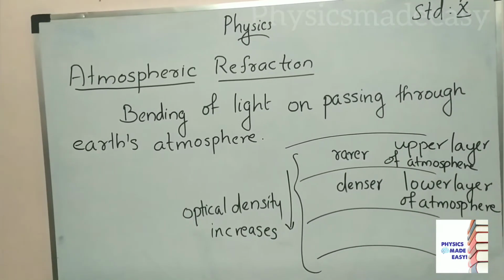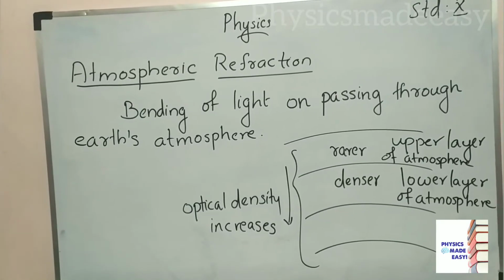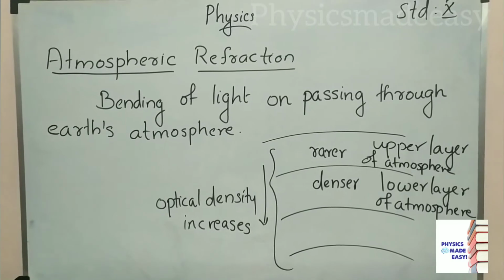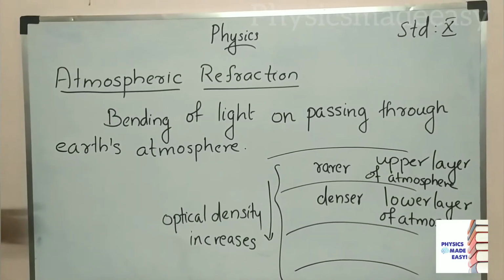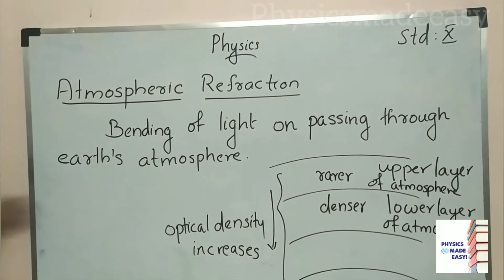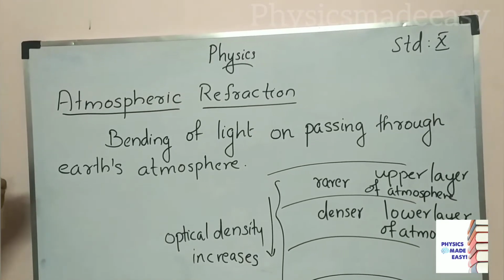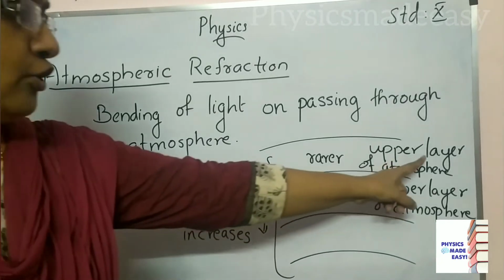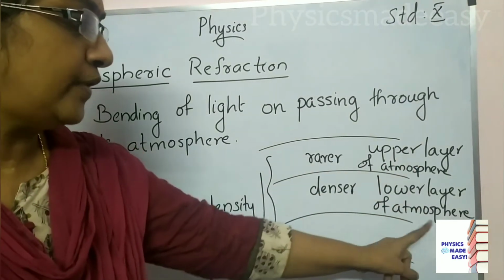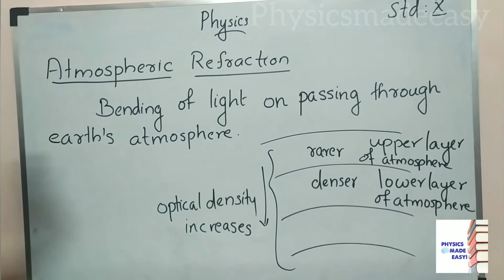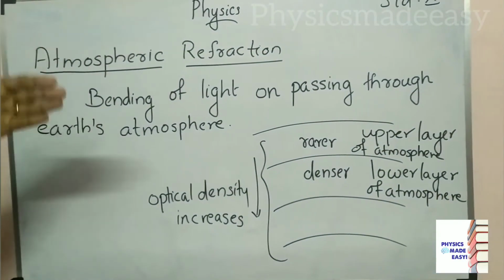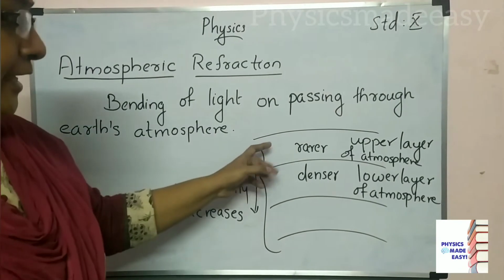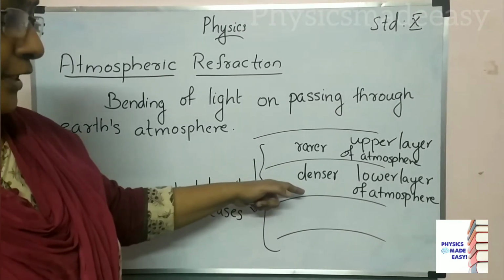We need different media there, but here we are discussing light passing through the air. If it is passing through this atmosphere, refraction will also be there. How that is happening, we are going to discuss now. Here you can see the upper layer of the atmosphere and the lower layer of the atmosphere. So we can divide that atmosphere into so many layers. Here the upper layer of the atmosphere is rarer than the lower layer.